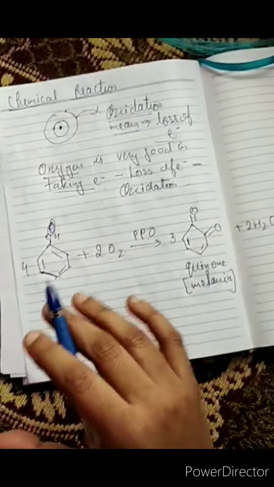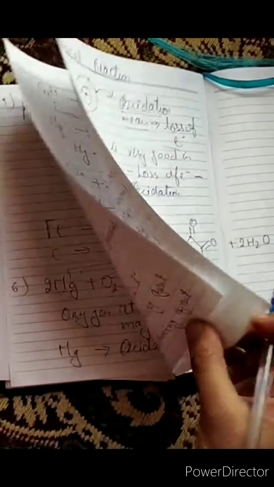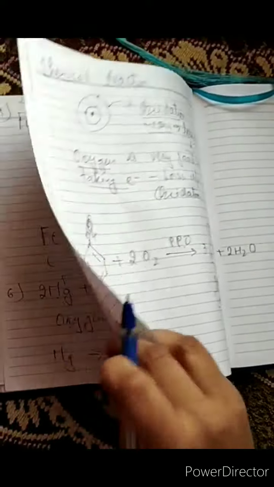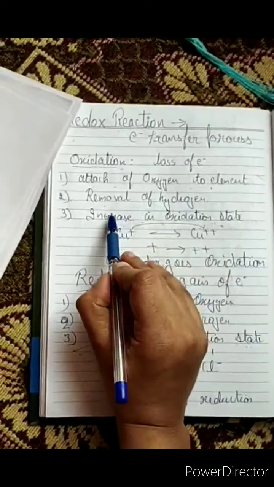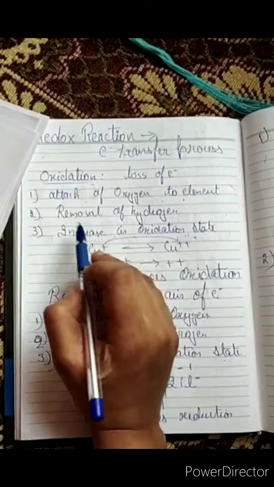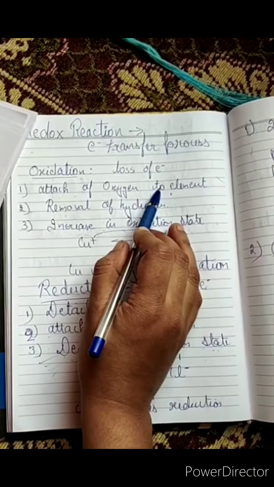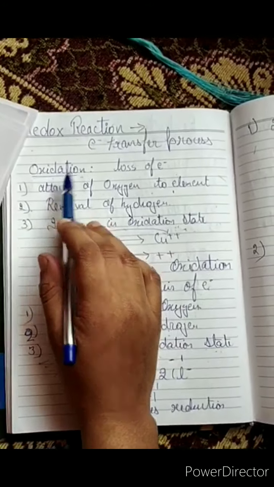Many students know the definition of oxidation. In the definition of oxidation, removal of hydrogen is also oxidation. Either attachment of oxygen or removal of hydrogen is called oxidation.